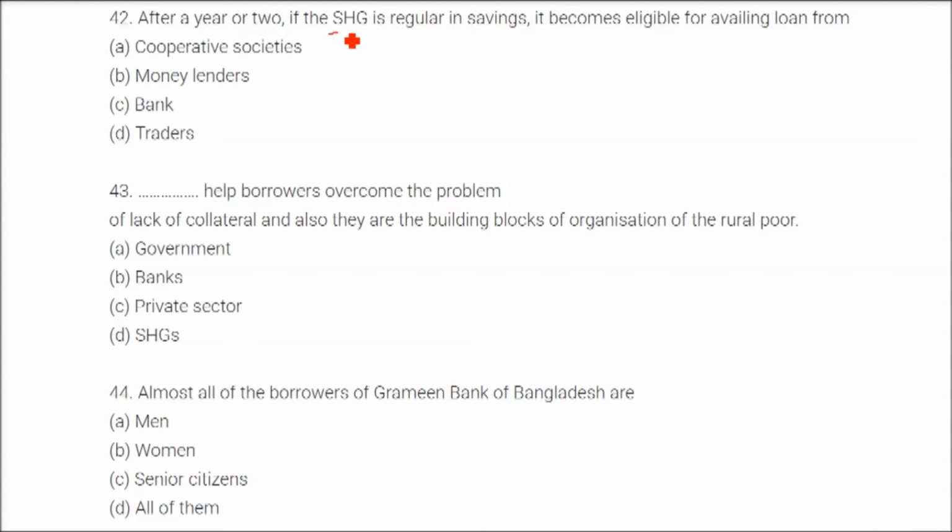After a year or two, the SHG, self help group, that is regular in saving becomes eligible for availing a loan from the bank. Dash help borrowers overcome the problem, and this is SHG, self help groups. Almost all the borrowers of Grameen Bank of Bangladesh are women, mostly women, almost all. That is why mostly women are there.